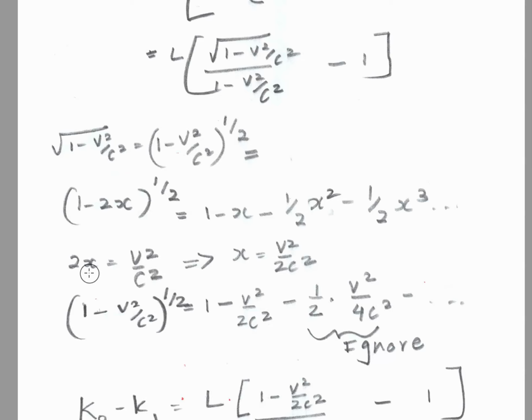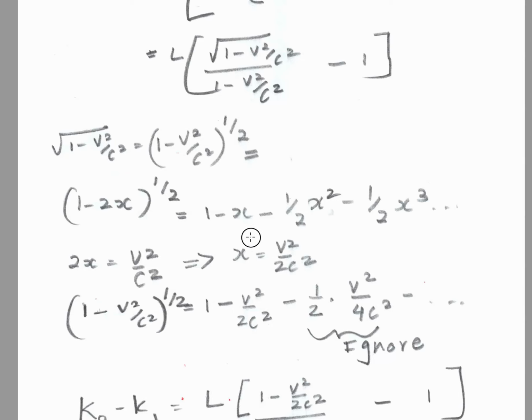So let's call 2x equals v squared over c squared. Okay, let's say 2x is equal to v squared over c squared. So then x is equal to v squared over c squared divided by 2. Okay, so far so good. So 1 minus 2x is 1 minus v squared over c squared. 2x is equal to v squared over c squared to the power half.